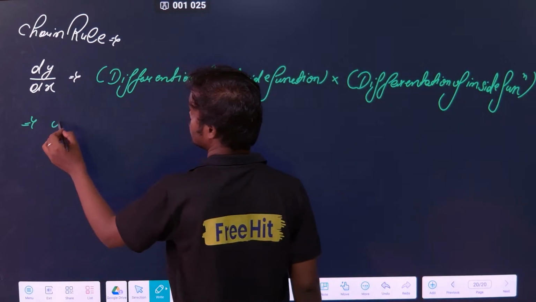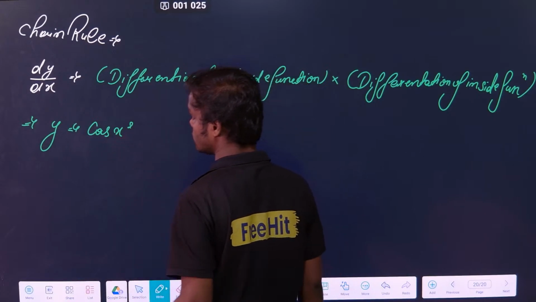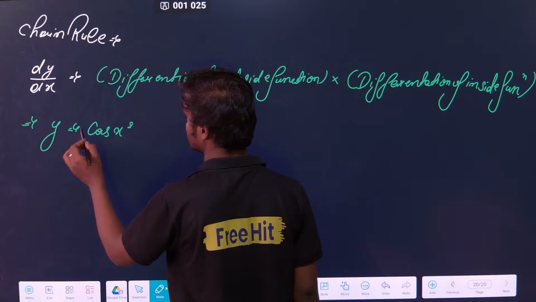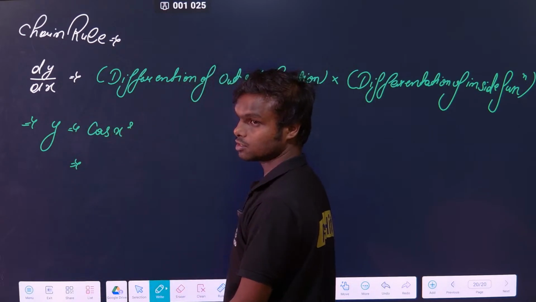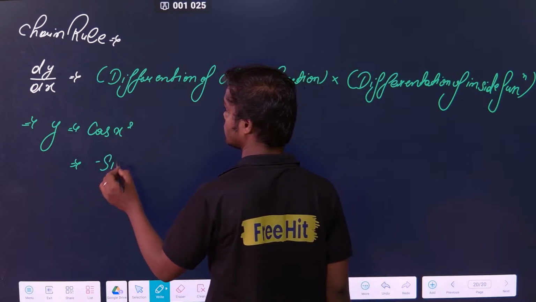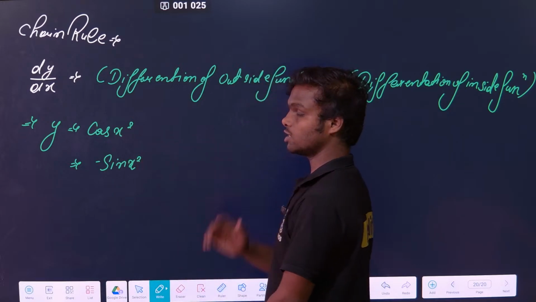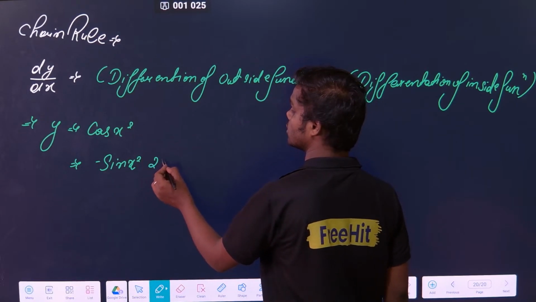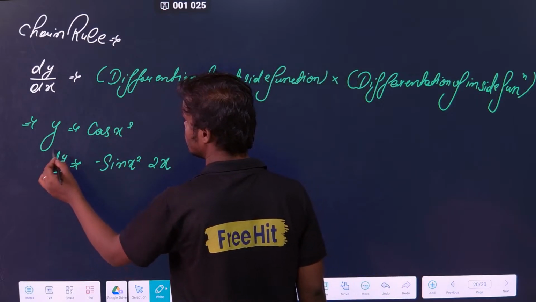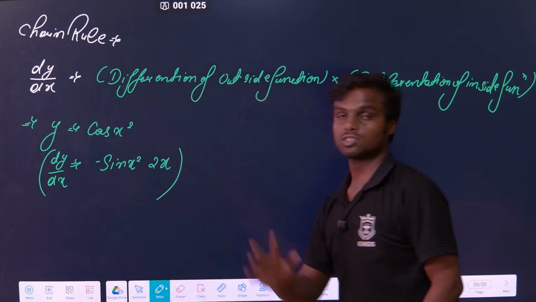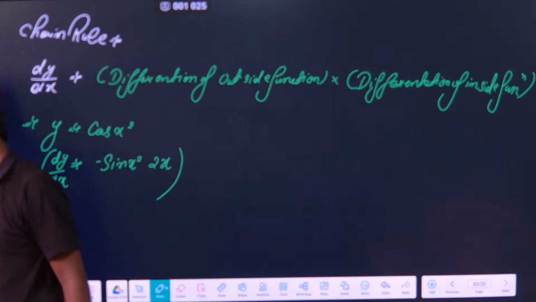So for example, suppose I take some cos x square. So first I will go from outside to inside. So the outside function is cos function. What is the differentiation of cos function? Cos differentiation is minus sine, so minus sine x square. Now then I will enter inside. What is the differentiation of x square? That is 2x. Okay, so that is how you have to differentiate. 2x into minus sine x square. Are you getting the point? So this is how you do the differentiation.